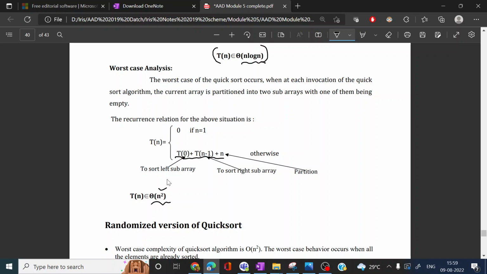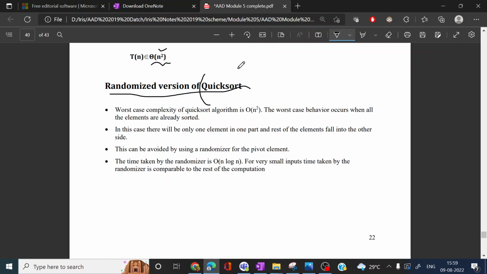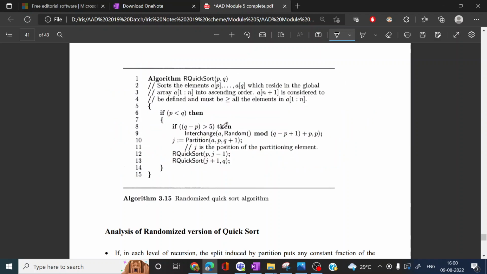Now we can see the randomized version of quicksort. Here we have to introduce randomness while selecting the pivot element. While selecting the pivot element, we use the random number generator. Normally the pivot element will be the first element, or in some algorithms they will use the last element as the pivot. But here we can use a random element as the pivot. So this is the randomized version of quicksort.